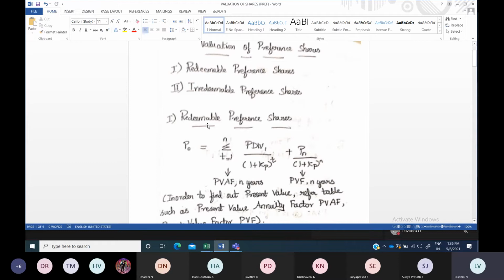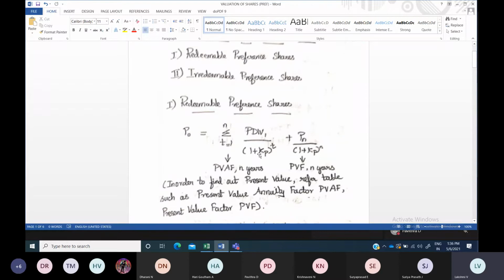This comes under redeemable preference shares. The formula varies for redeemable and irredeemable preference shares, so you have to keep it in mind. We are discussing redeemable preference shares right now. So, preference dividend divided by (1 plus kp) whole power t, plus the maturity value, the amount they are going to realize at the end, that amount will come here. It can be considered as the maturity value, redeemable value, or face value, whatever it might be, divided by (1 plus kp) whole power n.